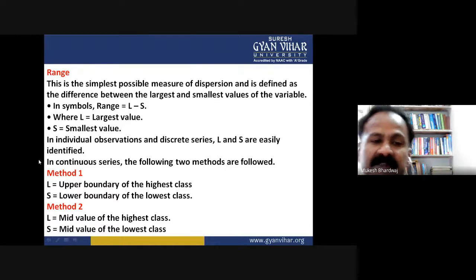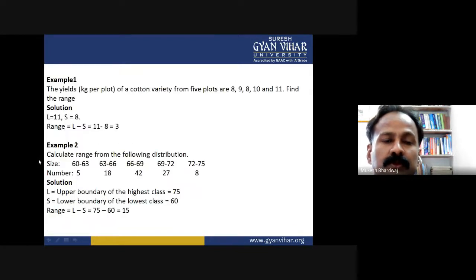But in the case of frequency distributed data or class frequency distributed data, you need to do the calculation by choosing the highest value as the largest and the lowest as the smallest.